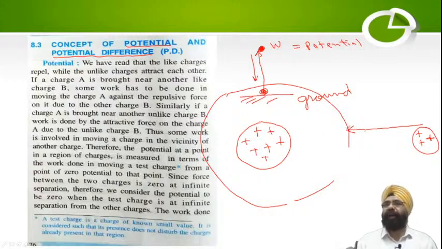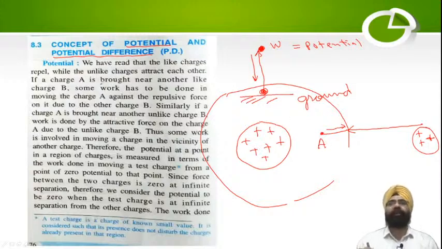Which means that if I move it further in, then I will have to do quite some work, because I am doing it in a direction opposite to the force acting on it. The force is pushing it away, like charges repel, and I have to do work. So if I bring it to a point A, whatever work was done to bring this charge from infinity to this point A gets stored in it. Again, as soon as I let it go, it will move out in this direction. So this is its potential.